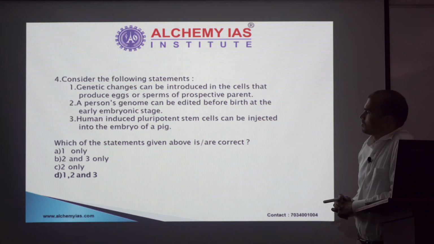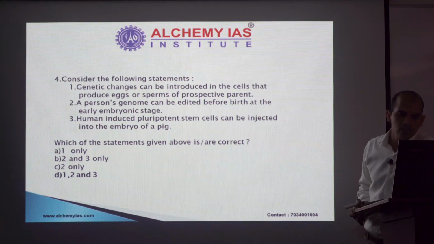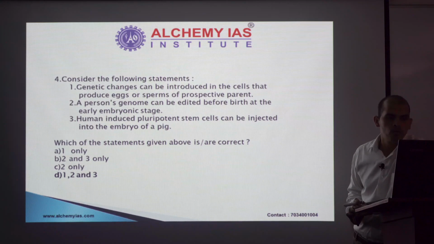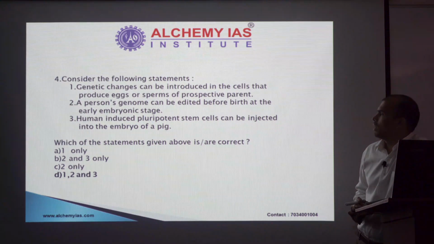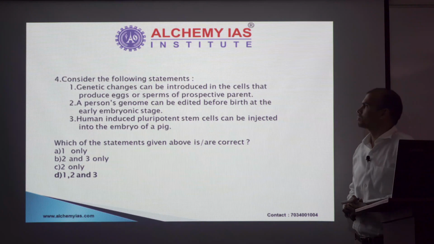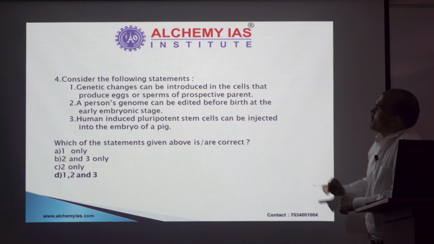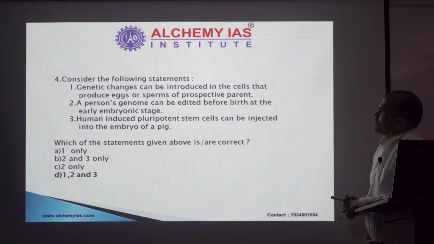Question number 4, again from science and technology. Genetic changes can be introduced in the cells that produce eggs or sperms. A person's genome can be edited before birth at early embryonic stage. Human-induced pluripotent stem cells can be injected into the embryo of a pig. Now, in this statement, 1 looks to be true.